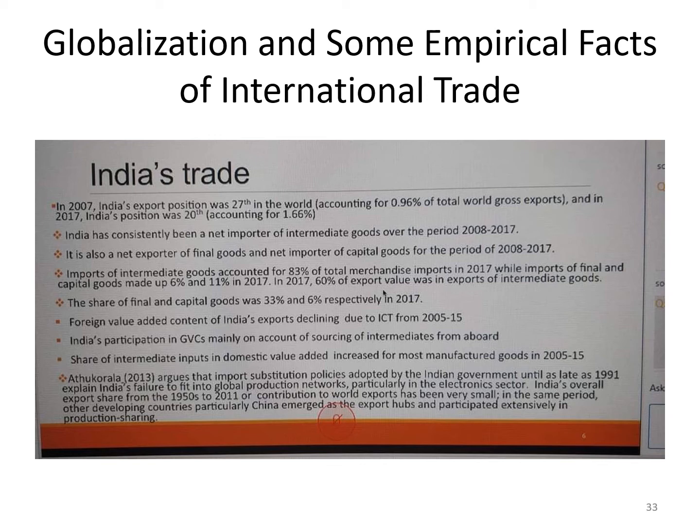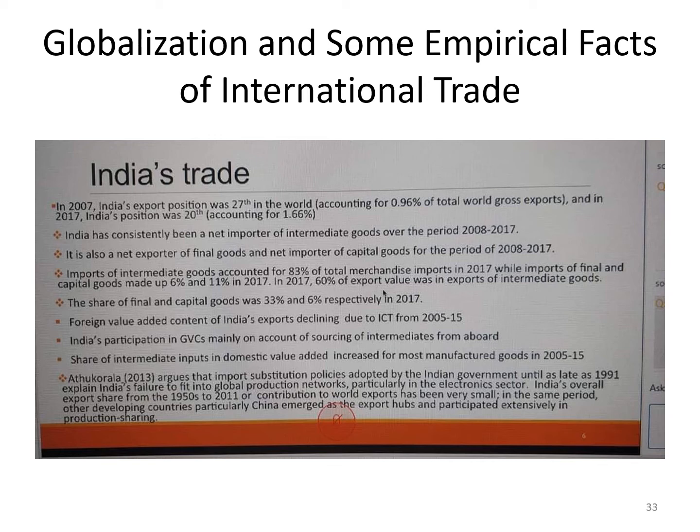India has been consistently a net importer of intermediate goods over the period 2008-2017, meaning that they need the raw materials for their final production, and this has come from the rest of the world. It is also a net exporter of final goods and net importer of capital goods for the period 2008 to 2017.